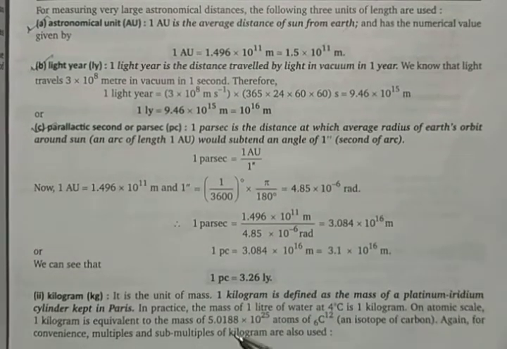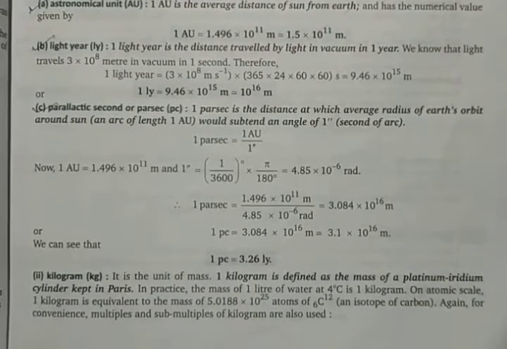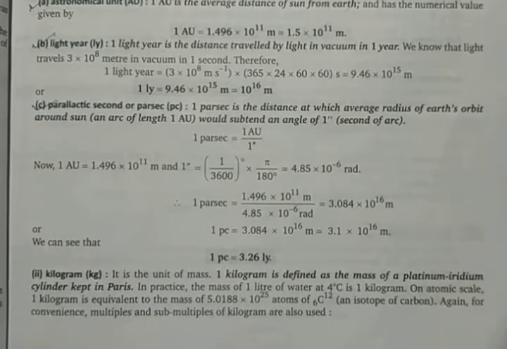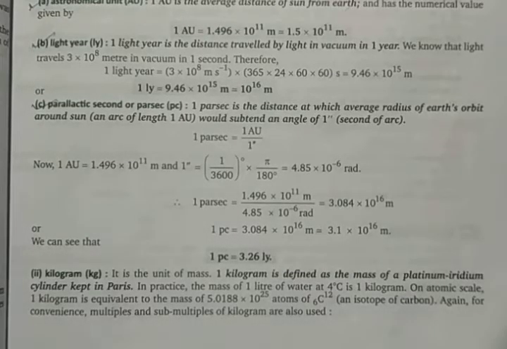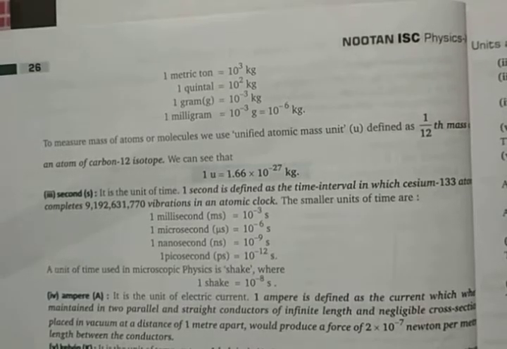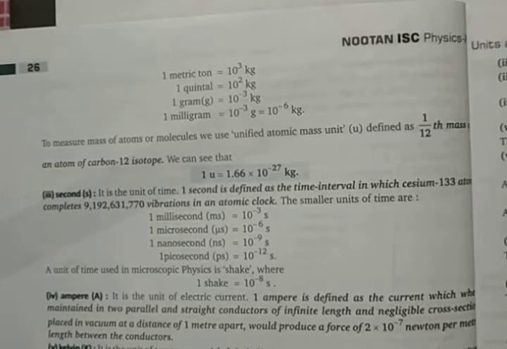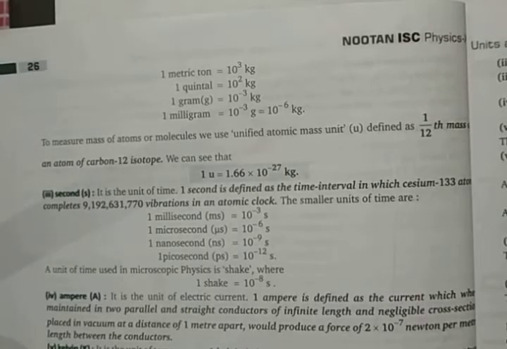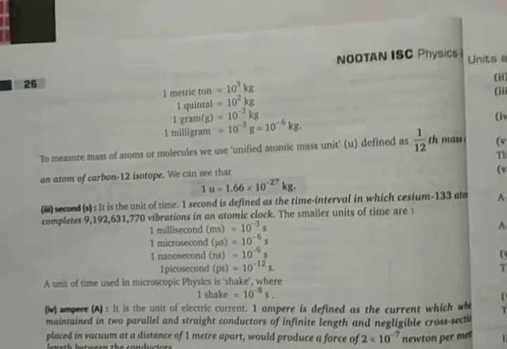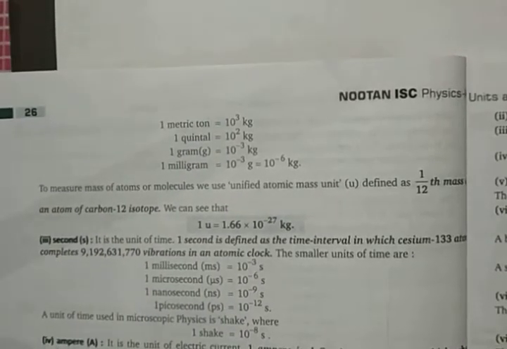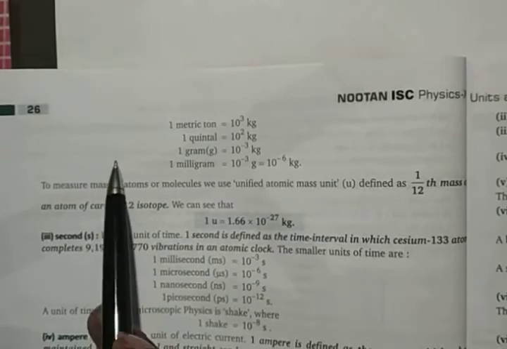Now once meter gets over, you get the second SI unit as kilogram, and that kilogram's definition is here. It is just a block which is kept in Paris with a specific dimension. So that specification is given there. Definition wise it is not so important.